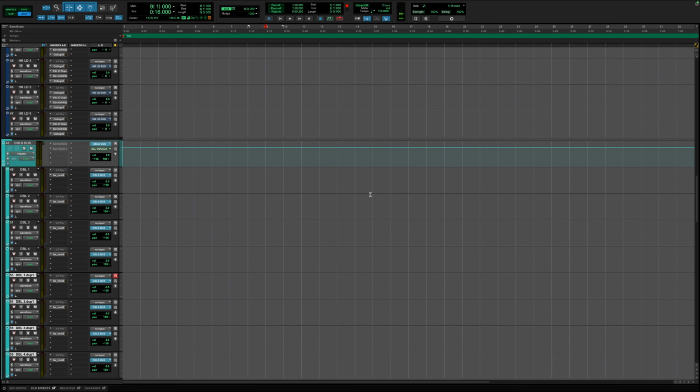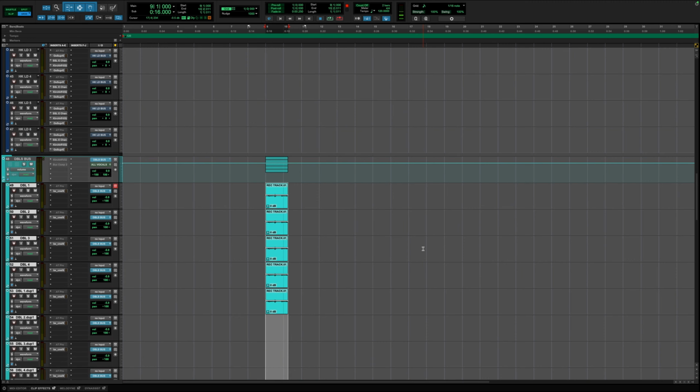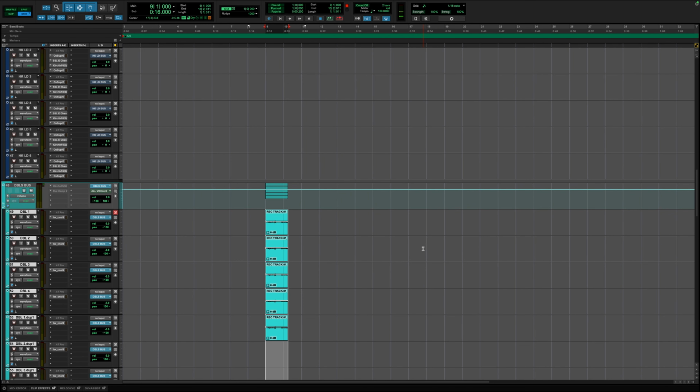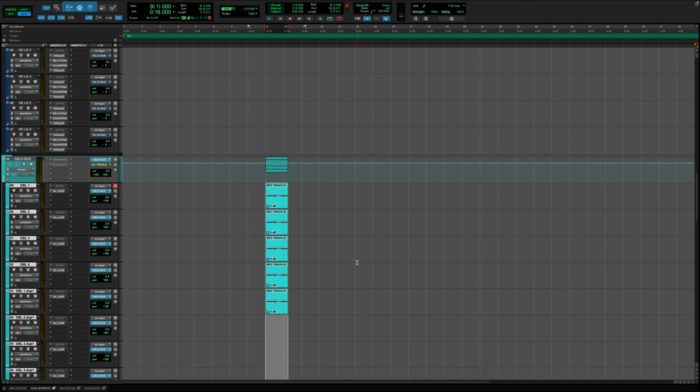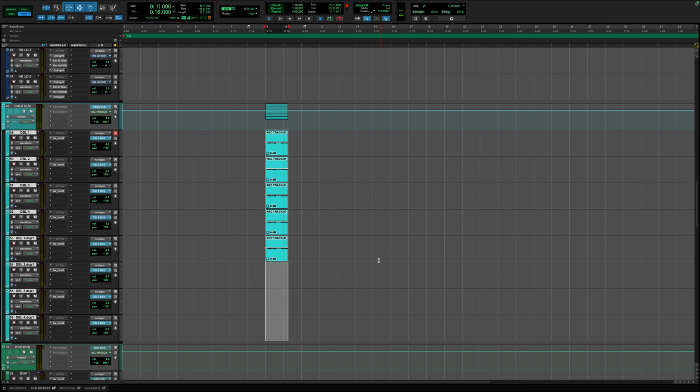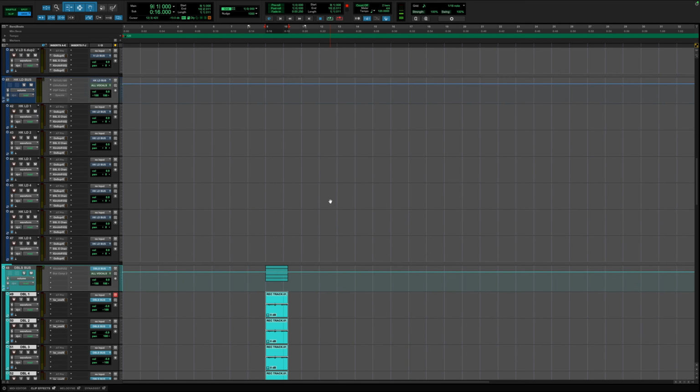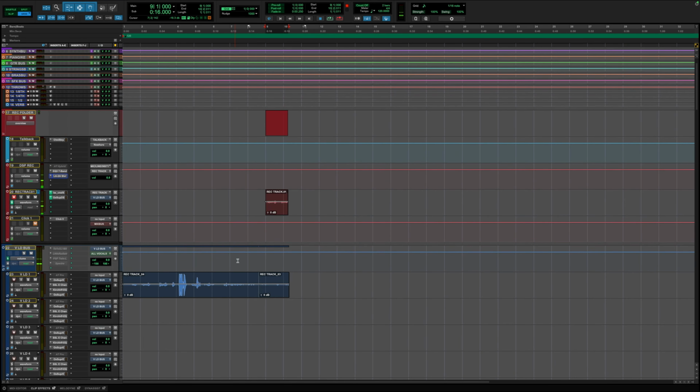Like I said, this workflow is a little bit slower right now because I'm trying to go through it slowly. But obviously, for people who do work in sessions, know that the way you're thinking is a lot different and quicker. So that's what I would do. I would take it now. Also at the same time, you can see I'm being organized. I have all my lead tracks here.